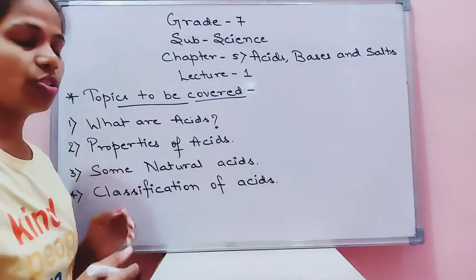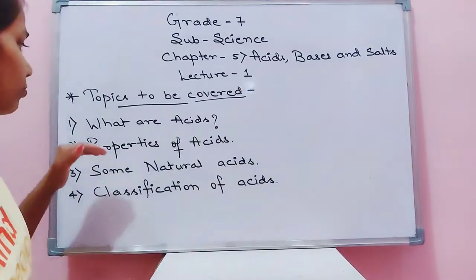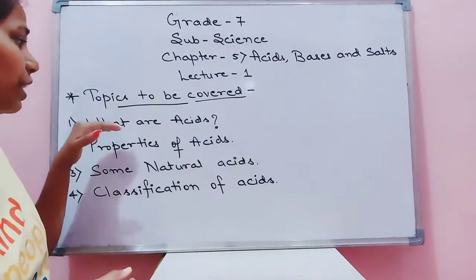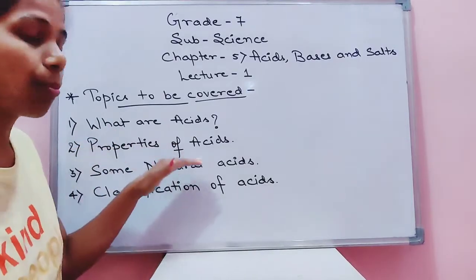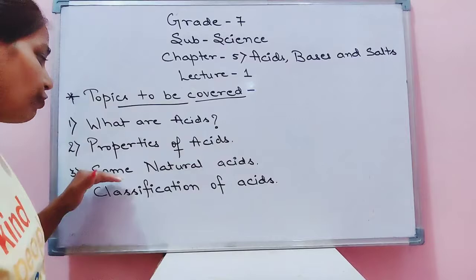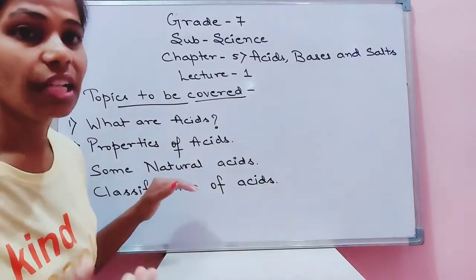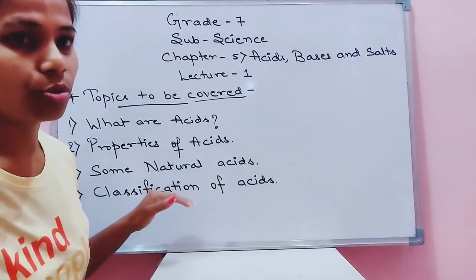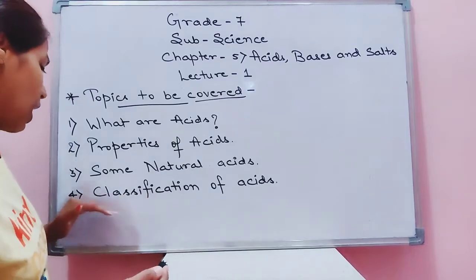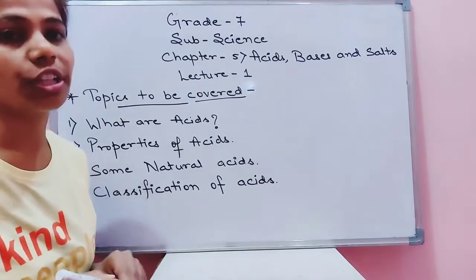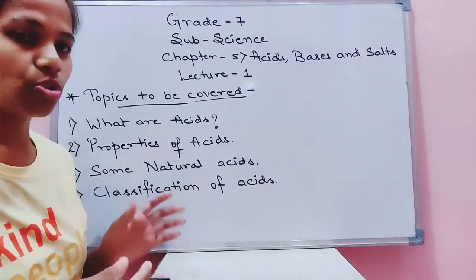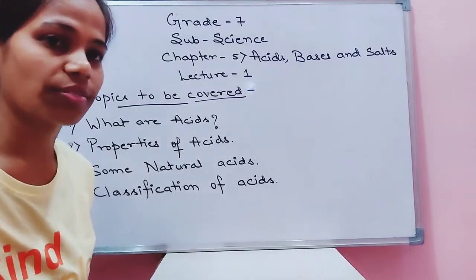In the first lecture, children, we will cover 4 topics mainly about the acids. What are acids? What are the properties of acids? We will see some natural acids which are found in household products. And finally, we will have a look over the classification of acids. So let's start today's lecture.